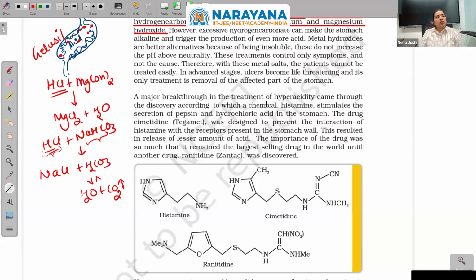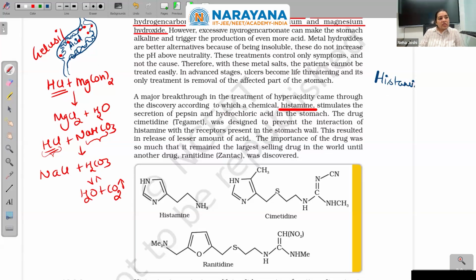A major breakthrough in the treatment of hyperacidity came through the discovery according to which a chemical, now here comes the king of chemicals, histamine, very, very important, stimulates the secretion of pepsin and hydrochloric acid in the stomach. So what is now clear is that there is a chemical whose name is histamine.